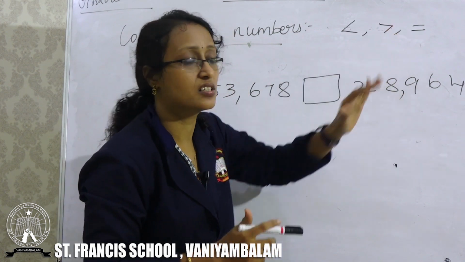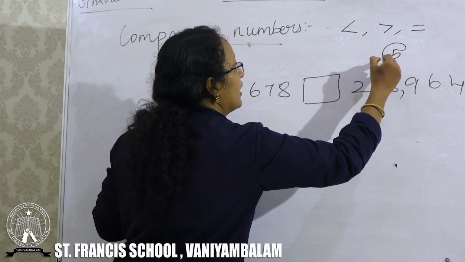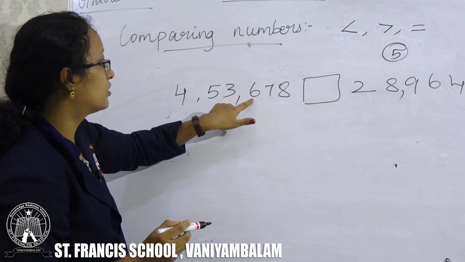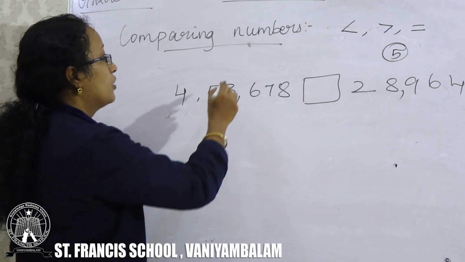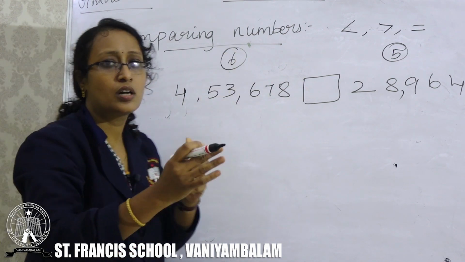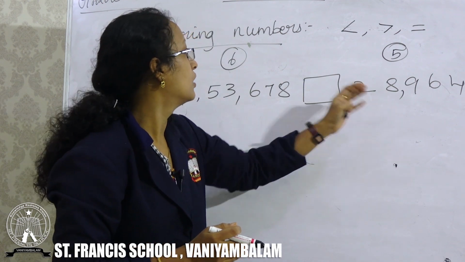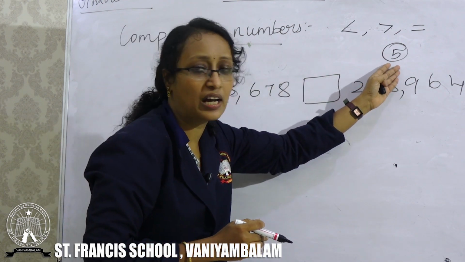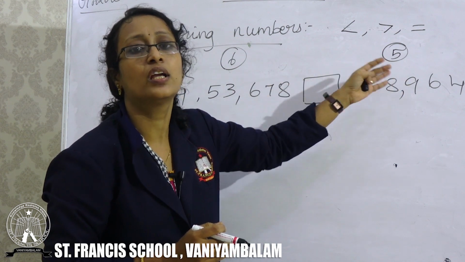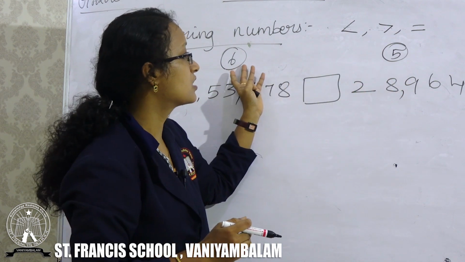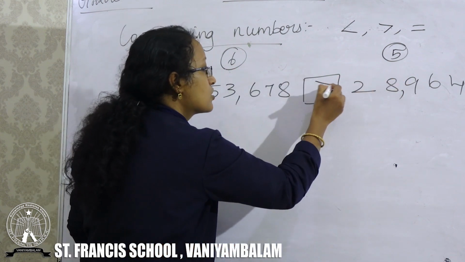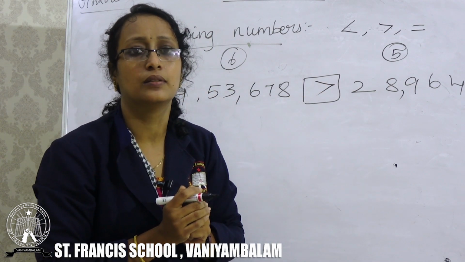You have 5 digits here, right? 1, 2, 3, 4, 5, 6. You have 6 digits here. So now you compare: is 6 less than 5, greater than 5, or equal to 5? 6 is greater than 5, so you can write the greater than symbol.